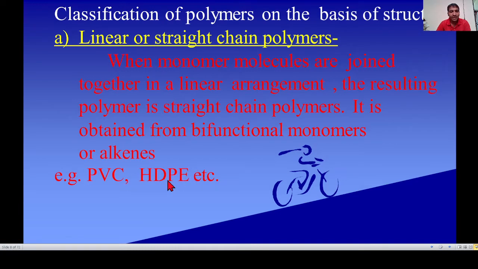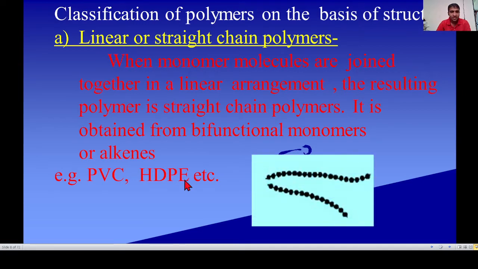The monomer of high density polyethylene is ethene. Ethene undergoes addition reaction with each other to form this high density polyethylene. See, the structure of a linear polymer looks like this. These are the linear polymers.